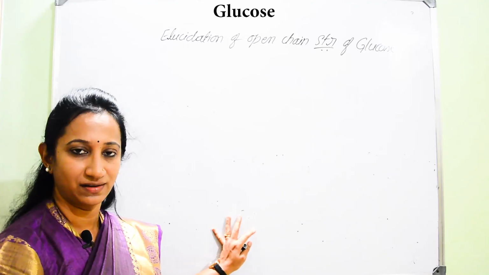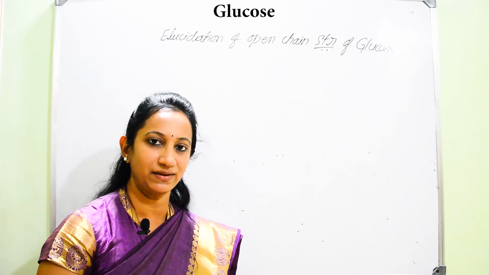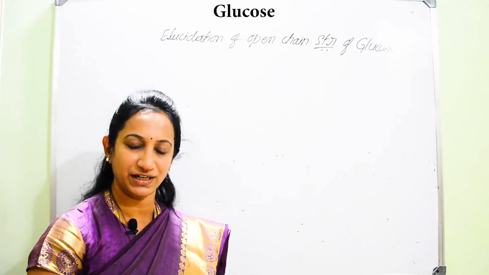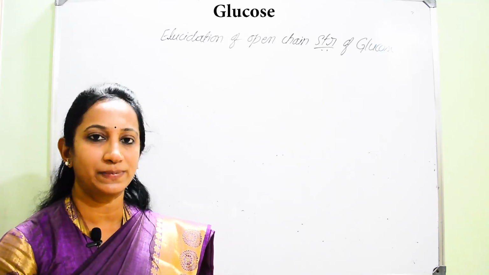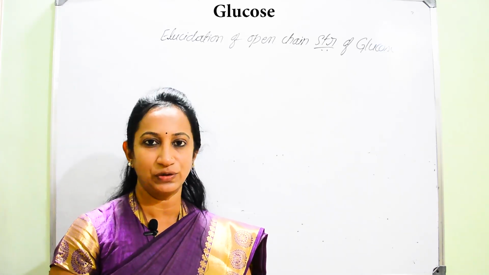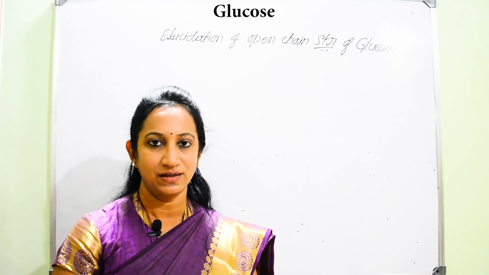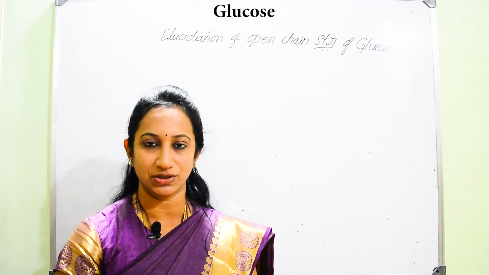So, now we know that glucose comes under monosaccharide, but there should be someone to give the exact structure for glucose, right? So, that was done by the scientist named Fischer. He was able to conduct many different types of reactions. By observing the chemical properties of glucose, he was able to give one particular structure for glucose that was called Fischer's open chain structure.